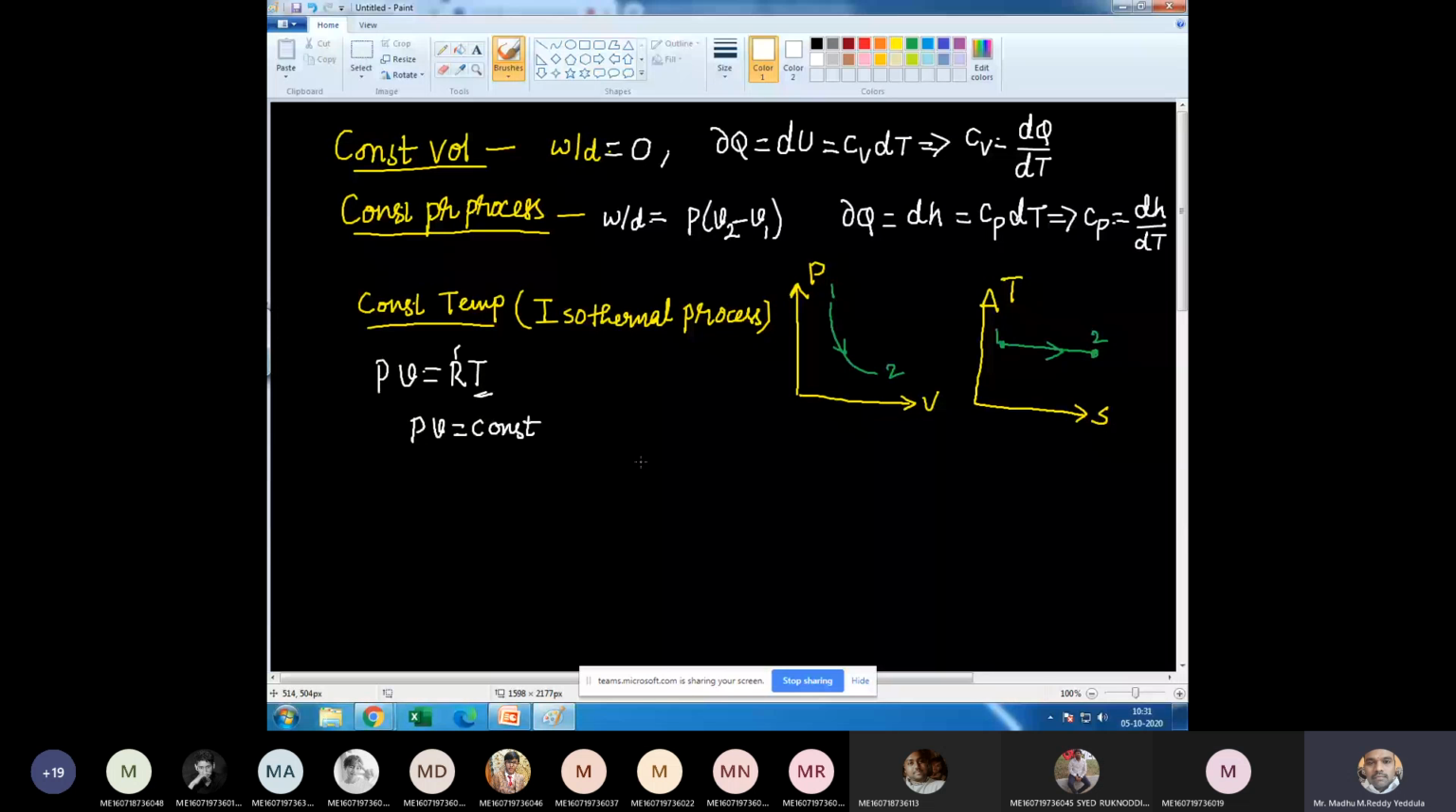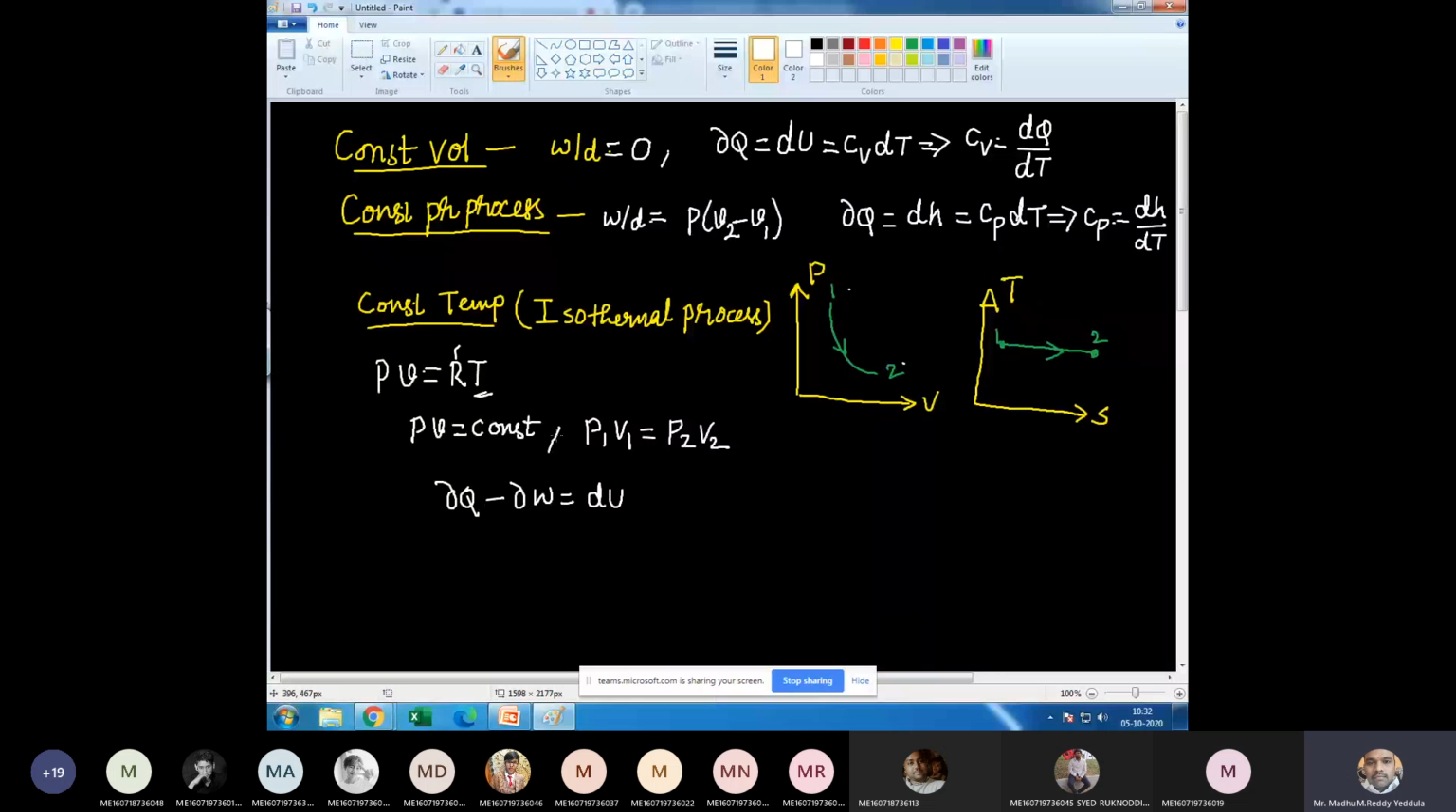From state 1 to state 2, I can write P1 V1 is equal to P2 V2. Agree? Yes, sir. 1 to 2 process, I can write P1 V1 equal to P2 V2. Right. From the first law of thermodynamics, I have dQ minus dW is equal to dU. Okay. First, I'll calculate work interaction, then heat interaction, then we will get the internal energy.